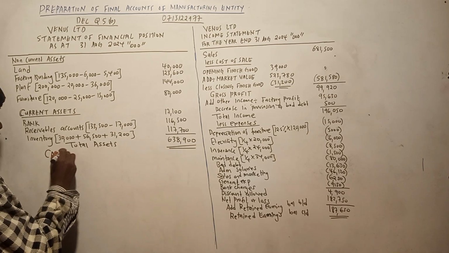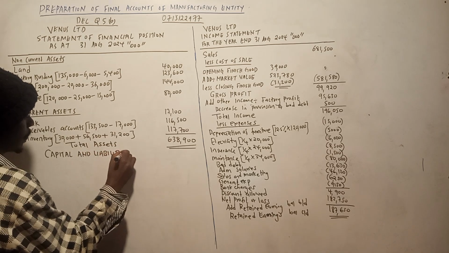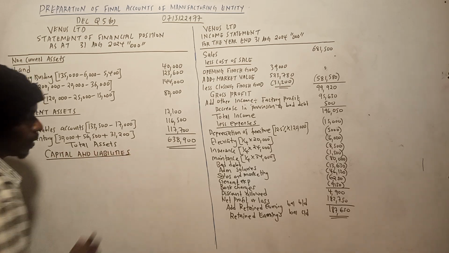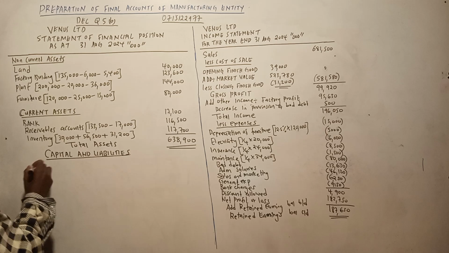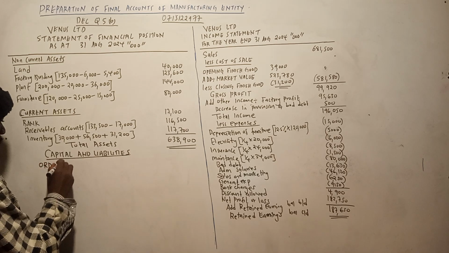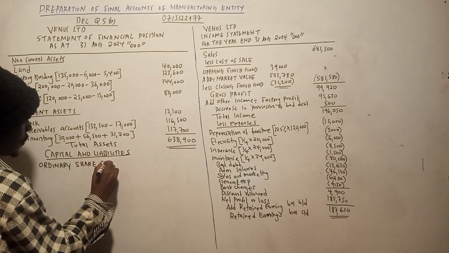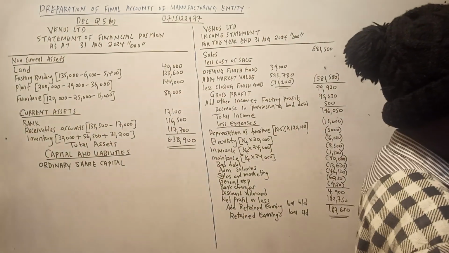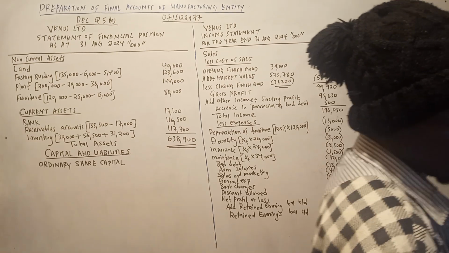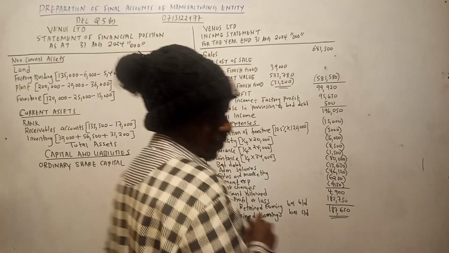Capital and liabilities now. You can start with the ordinary share capital because it was not affected in any manner. Ordinary share capital. The amount will remain the same as in the trial balance. So the ordinary share capital in our trial balance is 250,000. Is that correct? Yes.